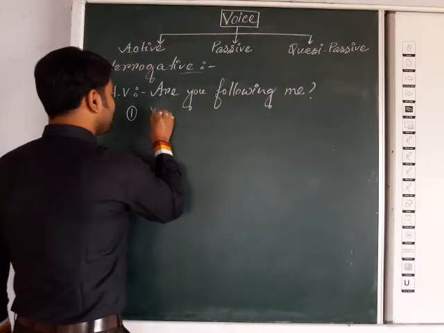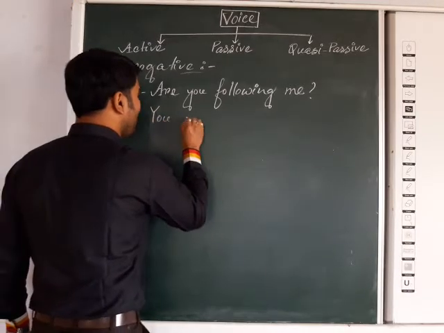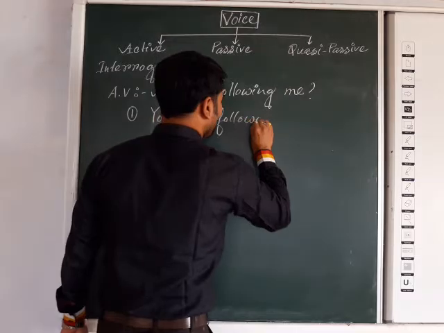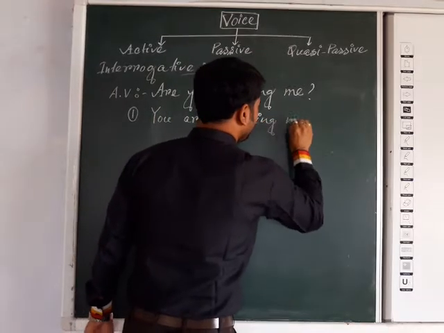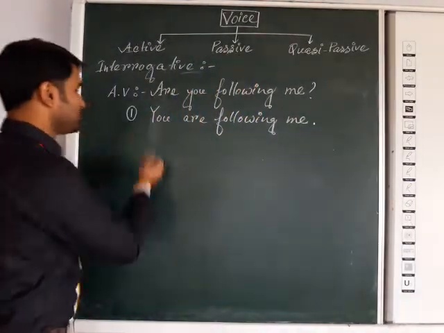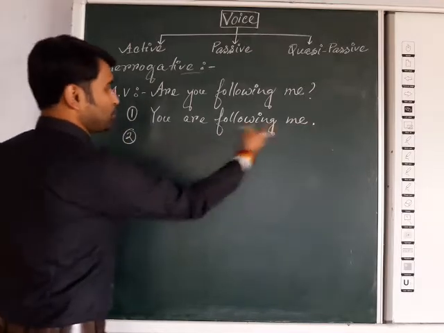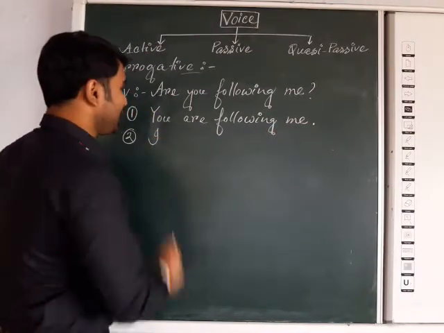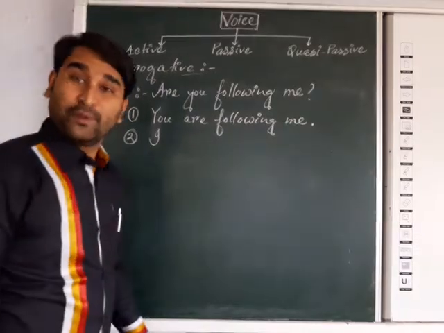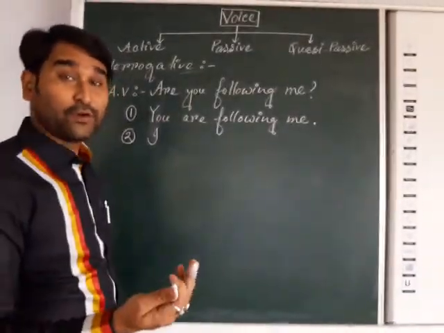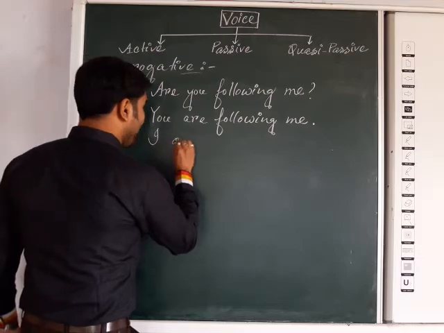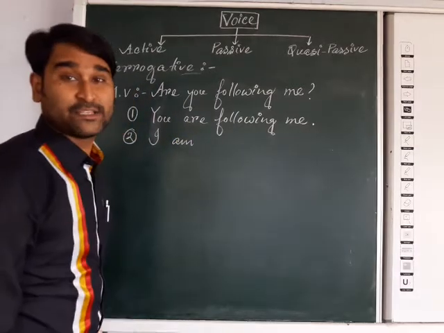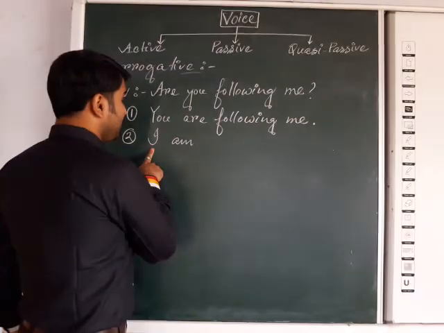So the subject will come first. Assertive means the subject will come first. So, you are following me. Full stop. Now try to change into passive. You know, "me" will come first, so "I". Now according to "I", that verb will be changed. I followed by "am". As it is present tense, because "are following" indicates present continuous tense, "am" will come here for "I".